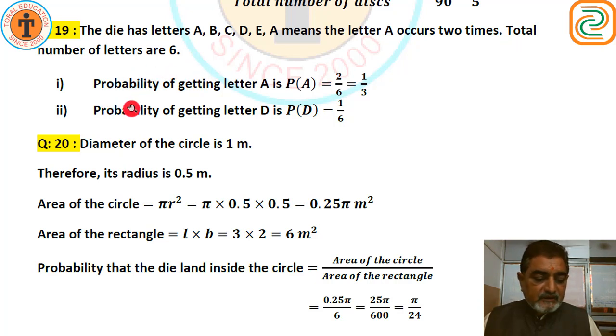So probability of getting A when the die is thrown once. How many times does A occur? 2 times. So 2 upon 6, that is 1 upon 3. And probability of getting D. D occurs only once. So 1 upon 6. This is our answer.